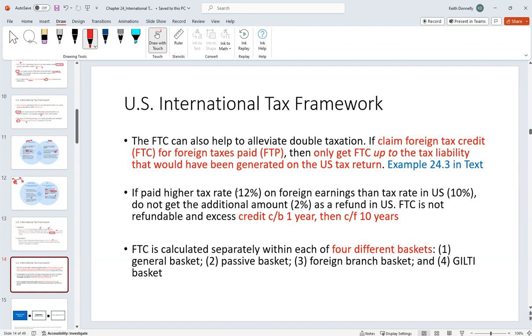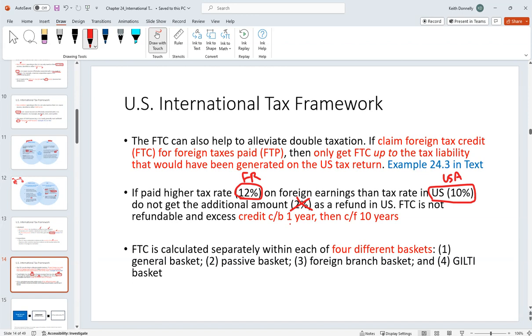In other words, say you made $1 million and you paid 12% tax in France. Had you made that $1 million in the USA, you would have paid 10%. Accordingly, we're only going to give you a credit for 10%, right? That remaining 2, you don't get it right off the bat. That's going to be an excess foreign tax credit.